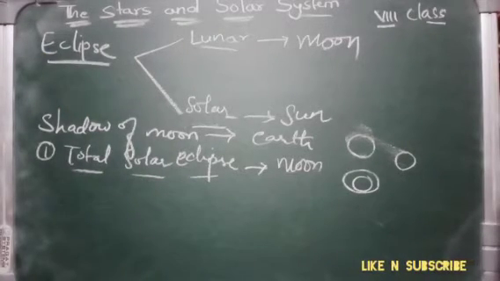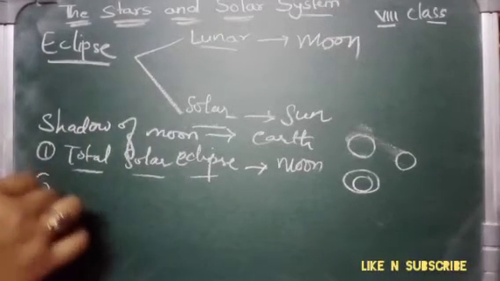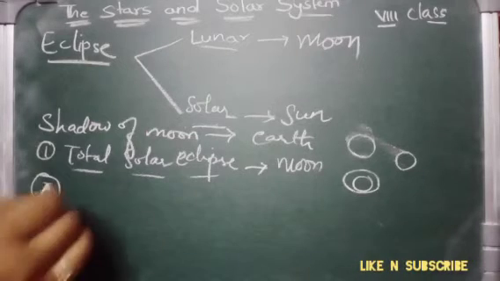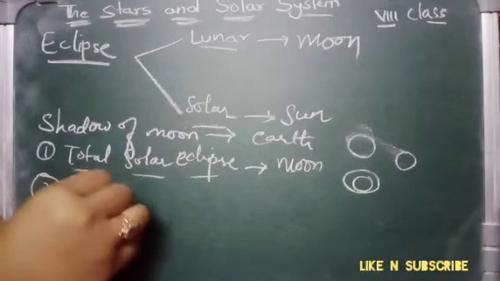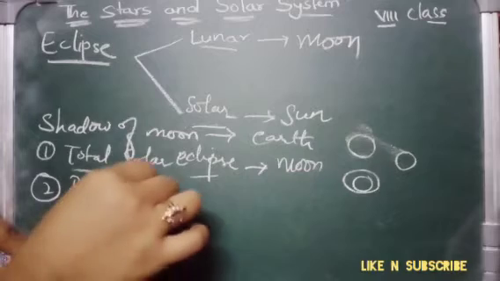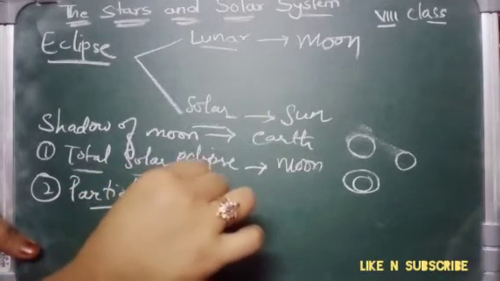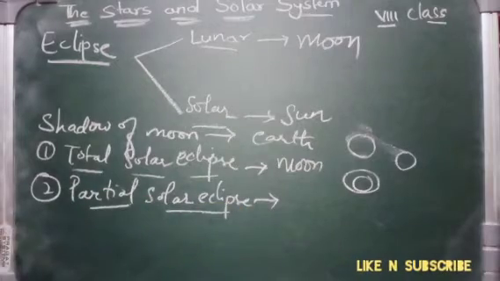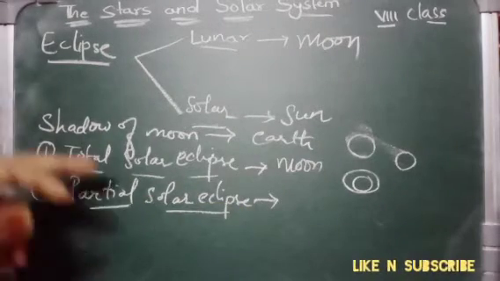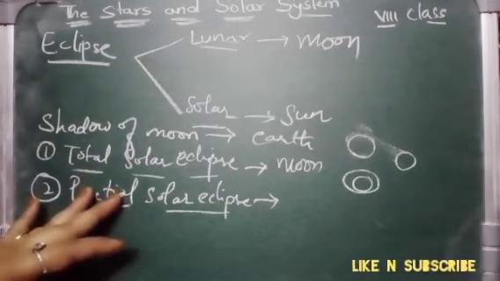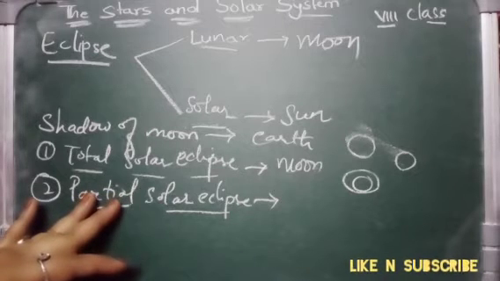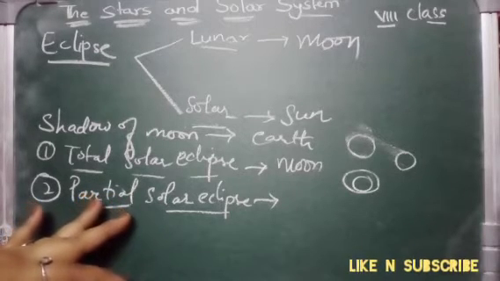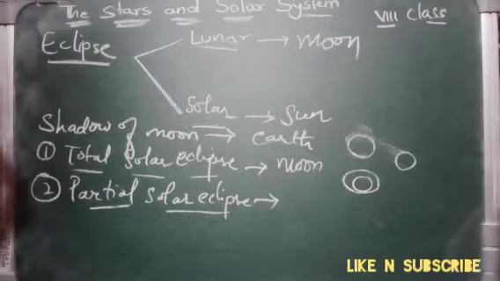Okay, then partial solar eclipse. Partial, we understand from the term only. That means a partial part of the sun is covered. It can be observed only when the partially shaded outer region of the shadow cast by the moon touches the earth. Just a partial.